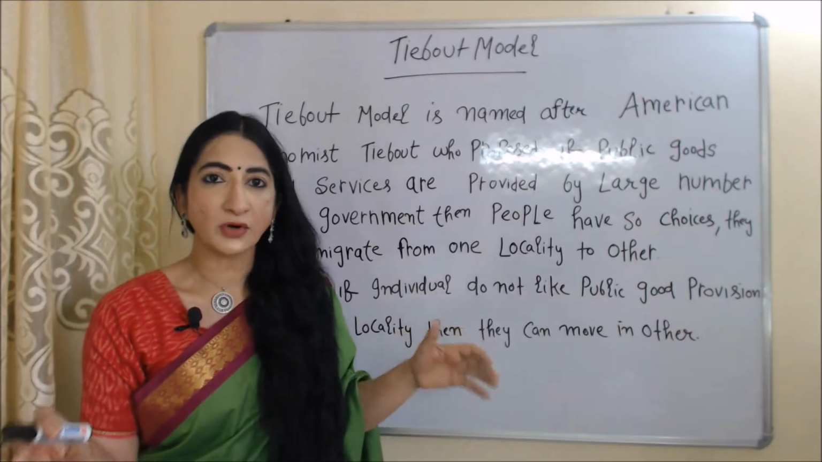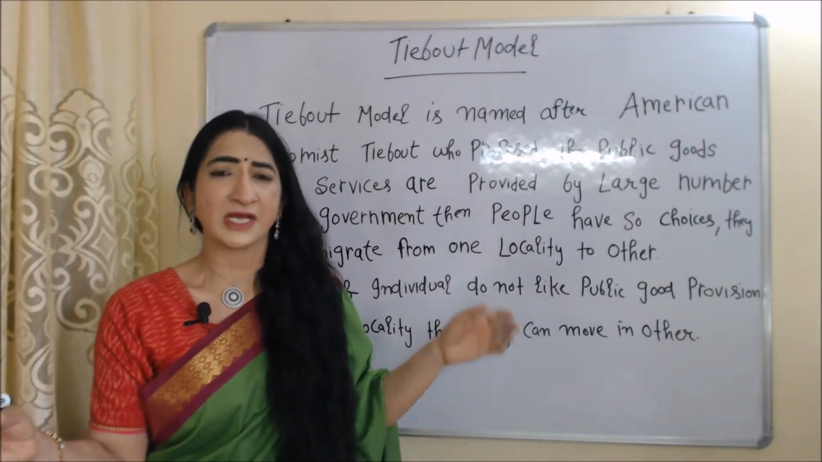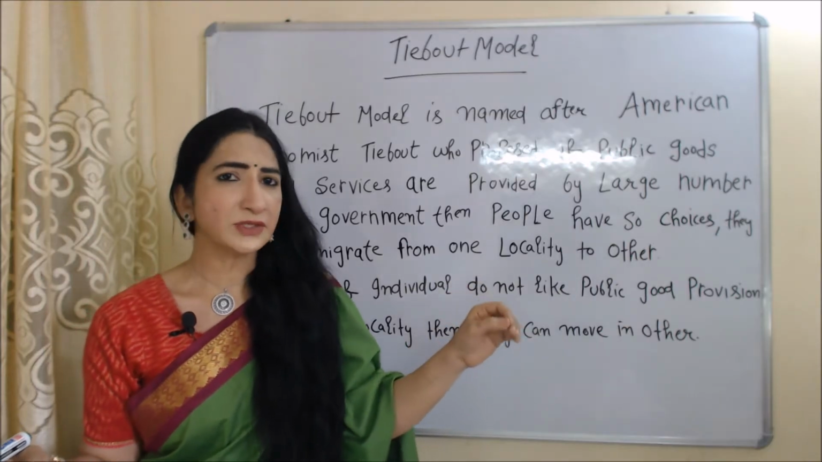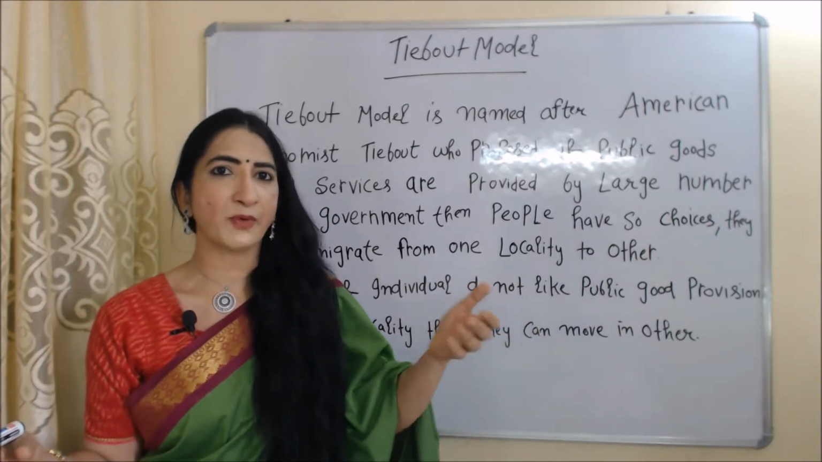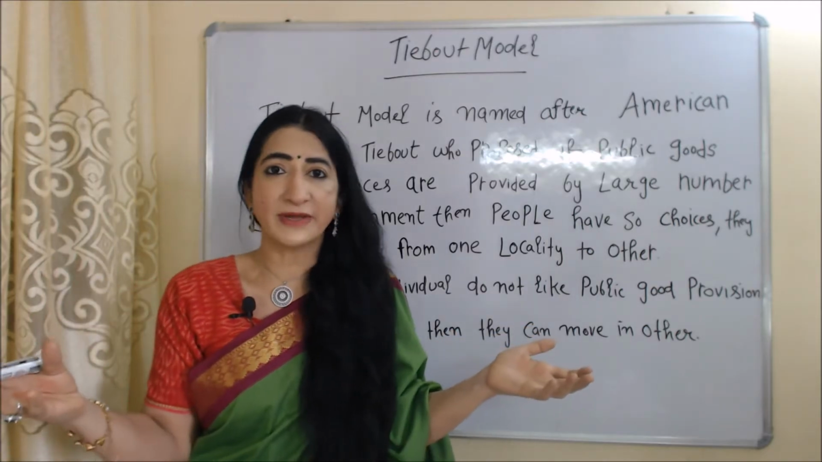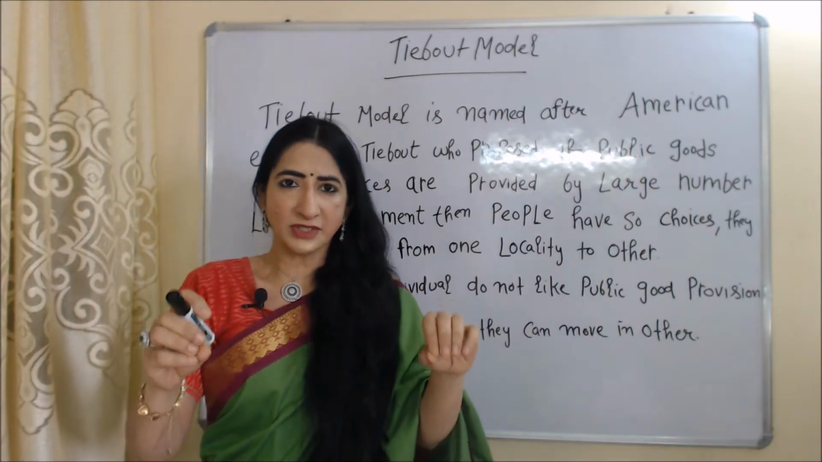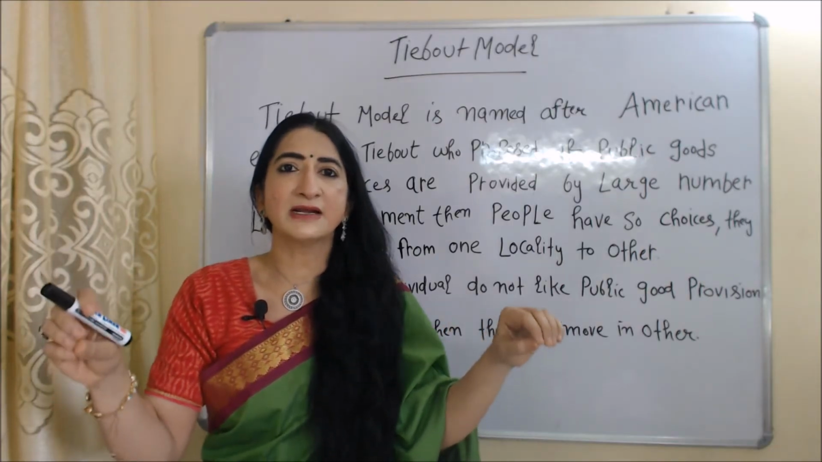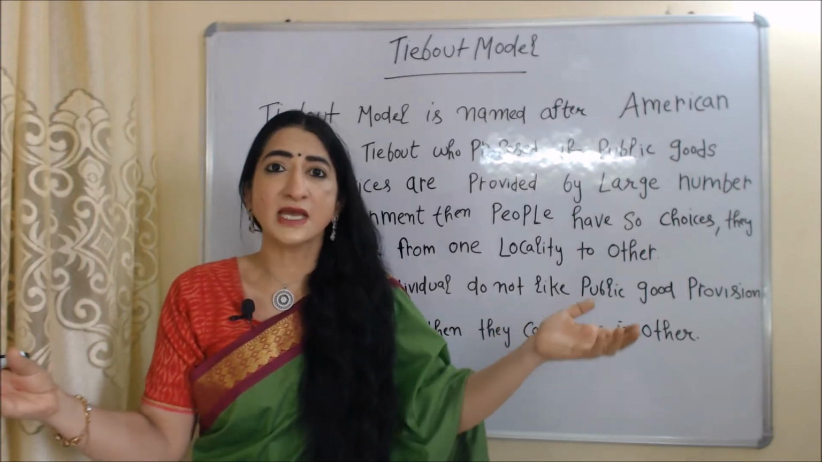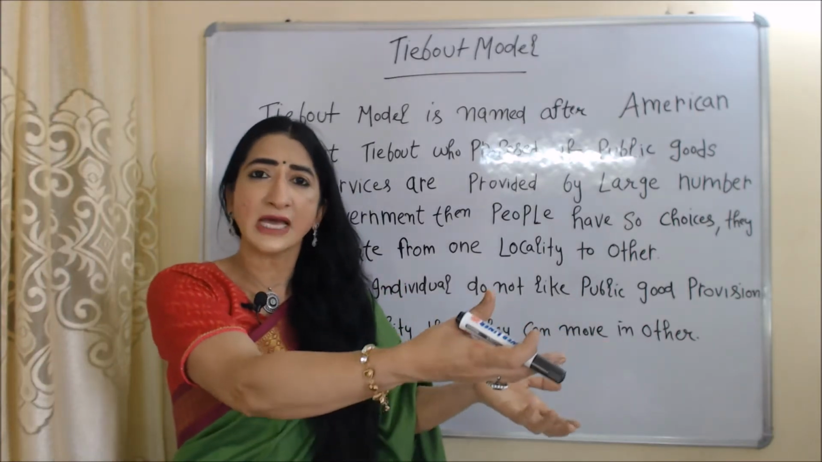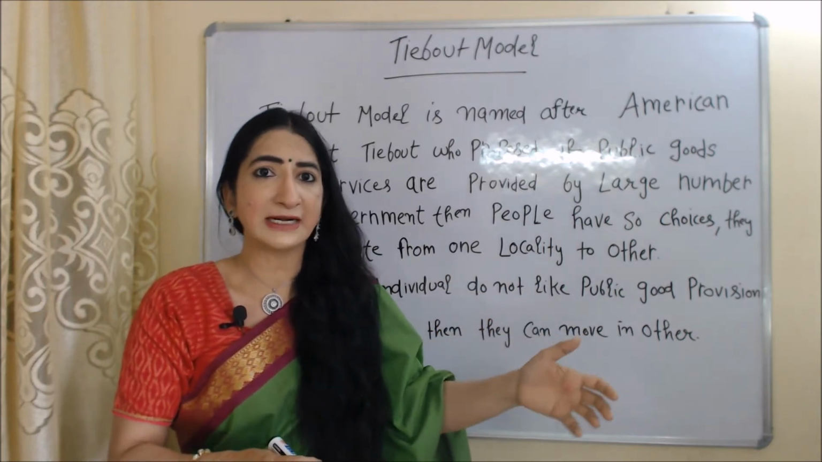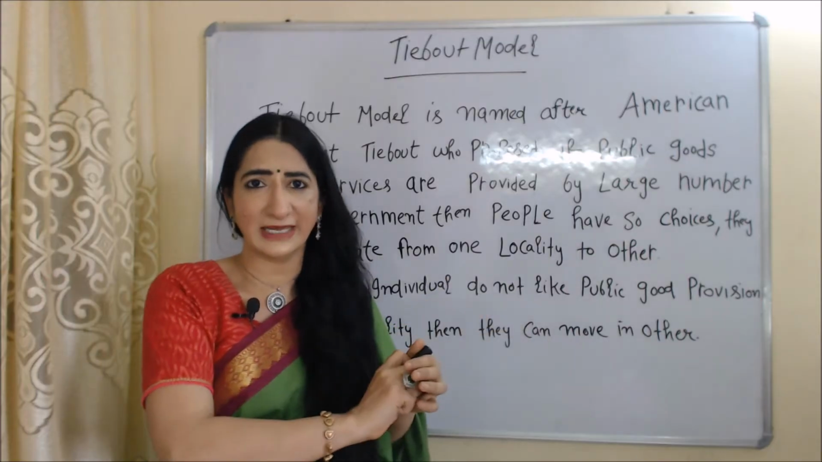Today we are going to talk about the Tiebout model of public goods. This model is given by the American economist Tiebout. According to Tiebout, if public goods are provided by a large number of local governments, then people have so many choices. They can move from one locality to another locality. Means if people don't like the provision of public goods in one locality, then they can migrate to another locality.